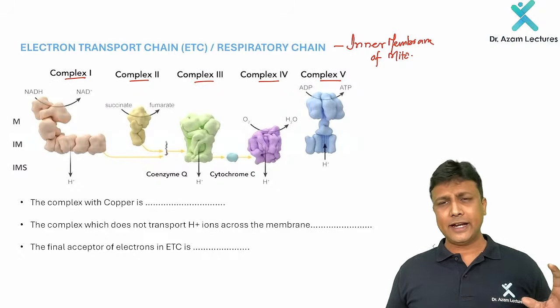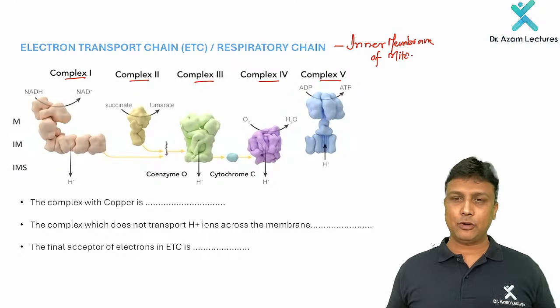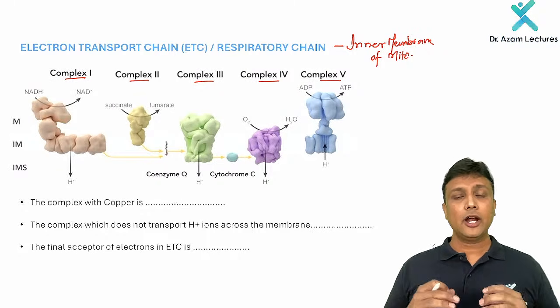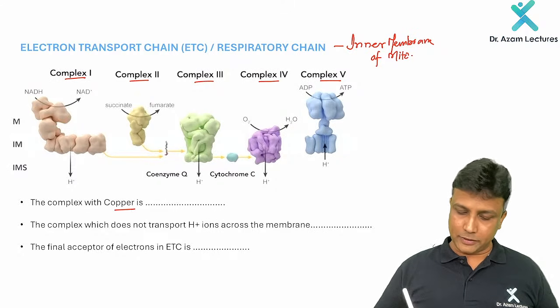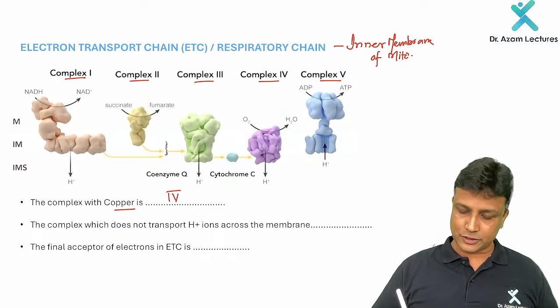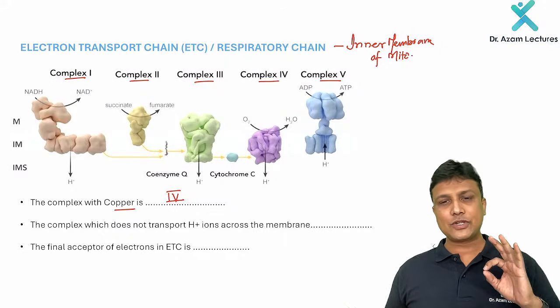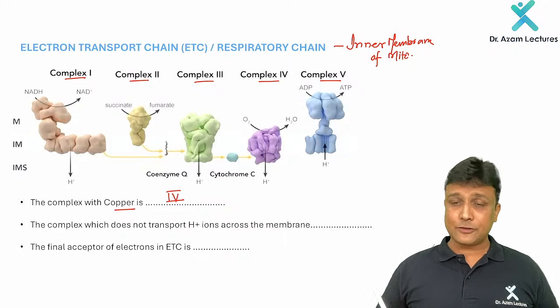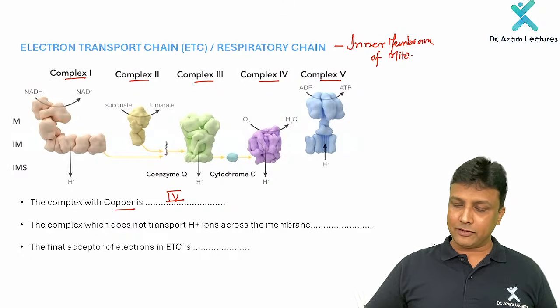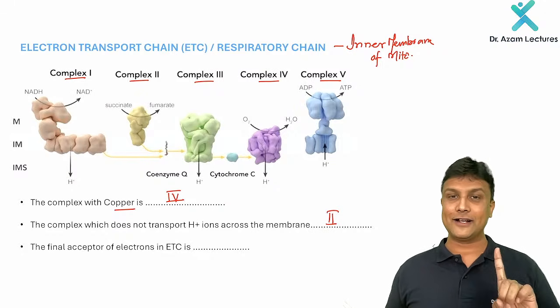Now, once you know the location and that there are 5 complexes, the entire mechanism is not that important. The important point to remember is that all these 5 complexes are made up of protein, and the complex with copper is complex number 4, already asked in your exam. The complex which does not transport H+ ions across the membrane is complex number 2, already asked in your exam.